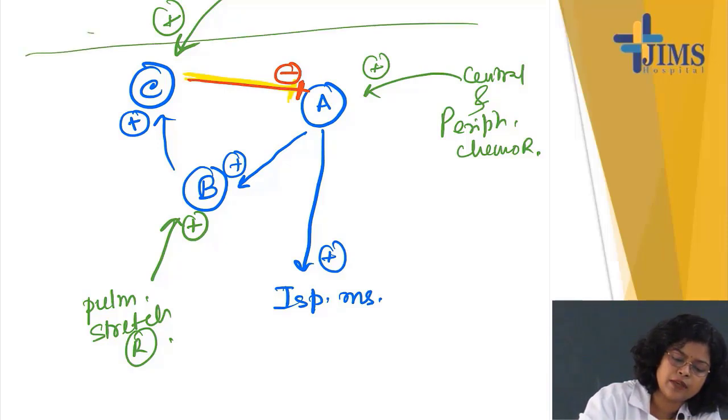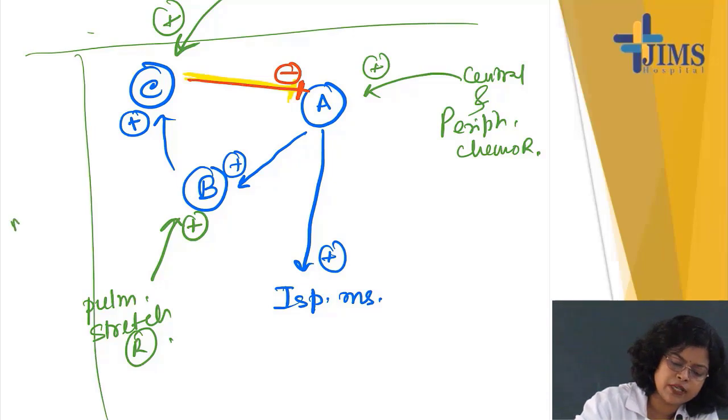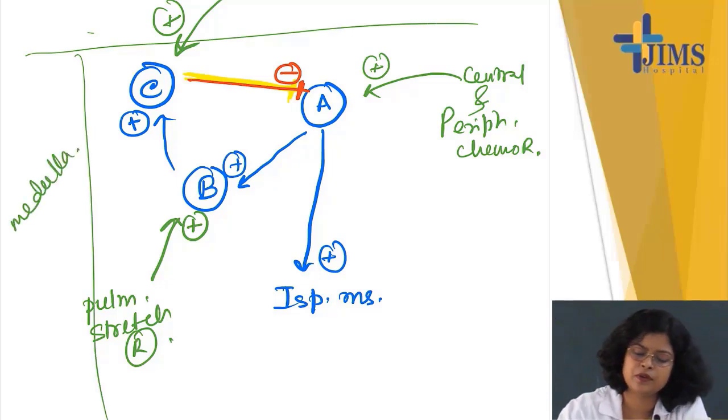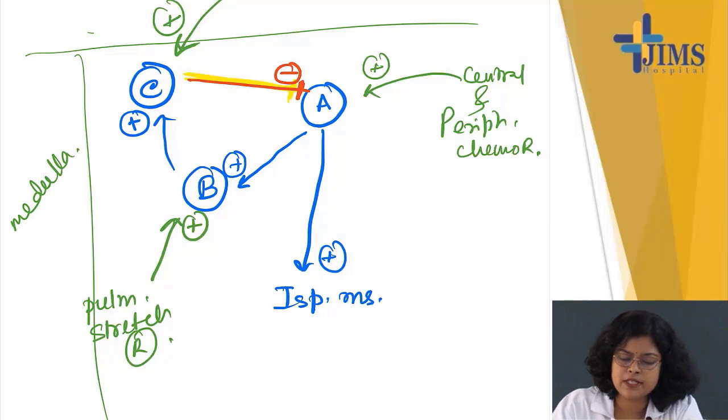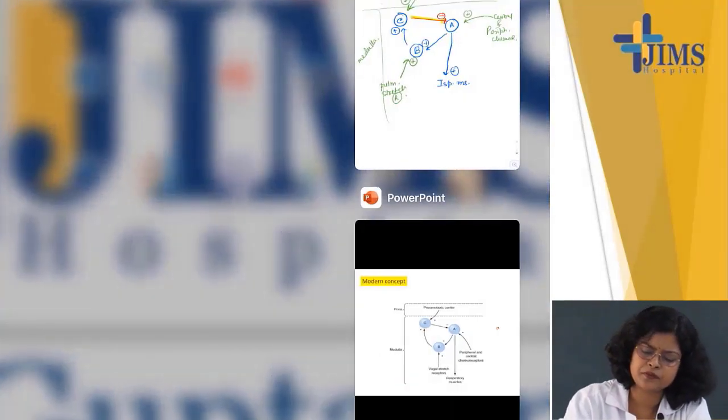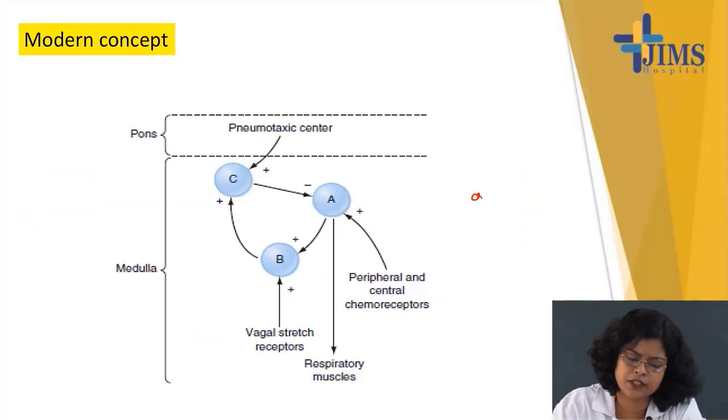These pools A, B, C are present in the medulla. Okay. So this is all about the modern concept. It is given here. Go through it, what I am telling you just now. Okay. So these are the two concepts.